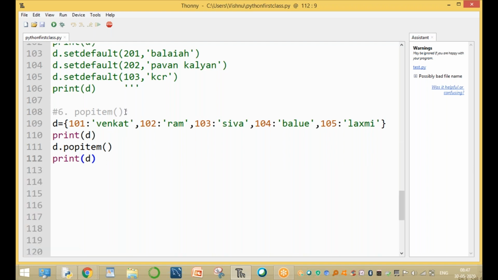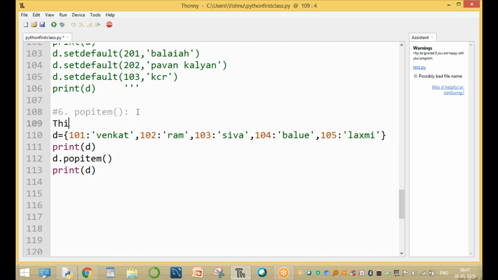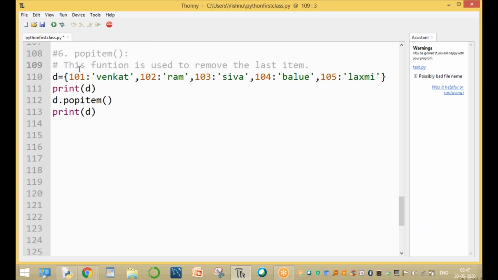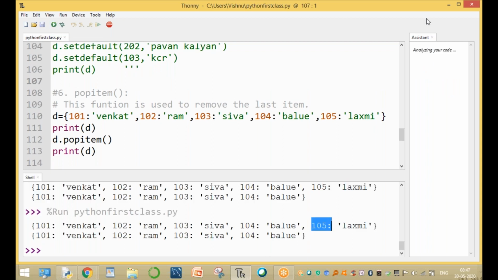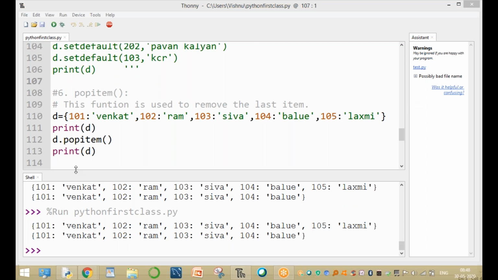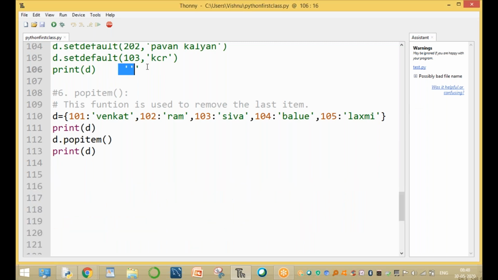So what is the popitem function, sir? This method is used to remove the last item, the last key and value. This function is used to remove the last key and value item. Wait, please, this one. What is popitem? Not pop. Remove the last item means popitem. Clear? Okay, check it. In this function, remove the last item. The last item value is 105. It removes this key and value pair from the dictionary.